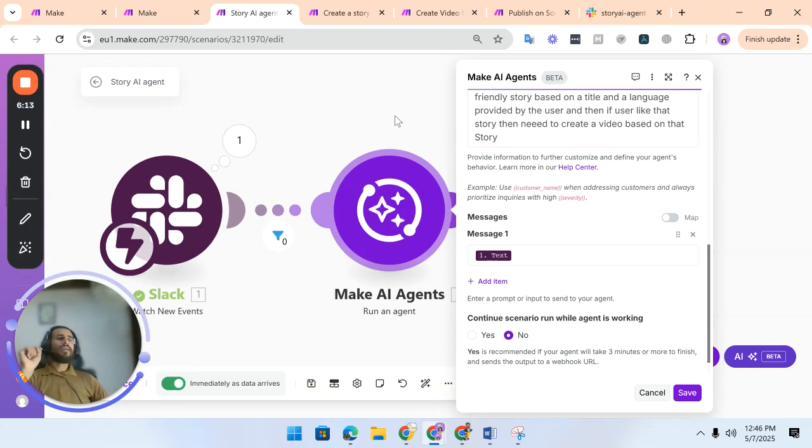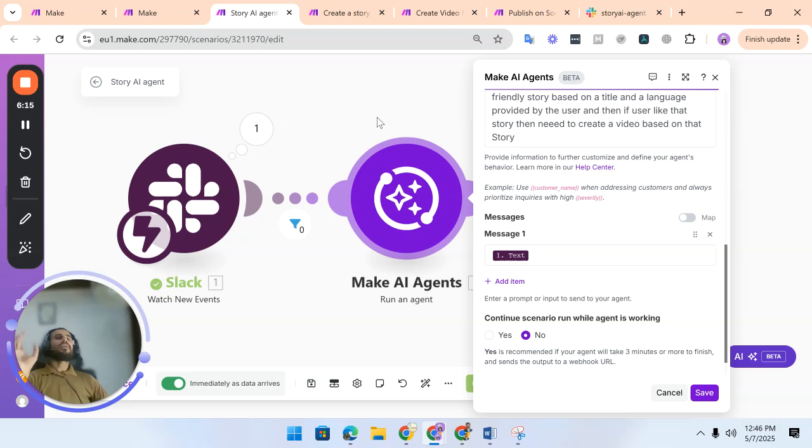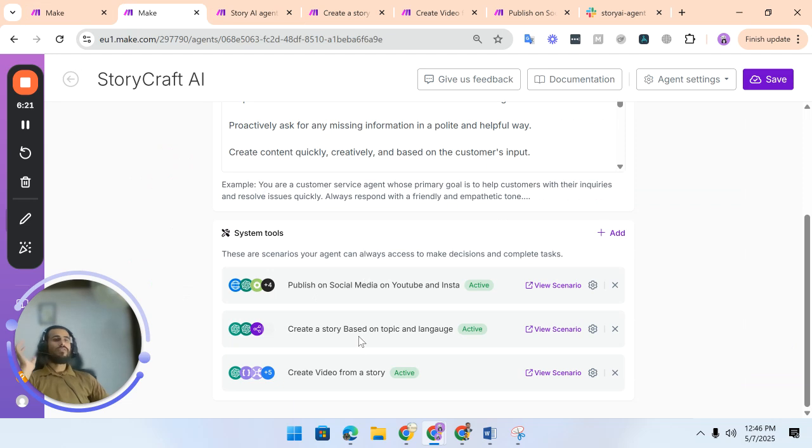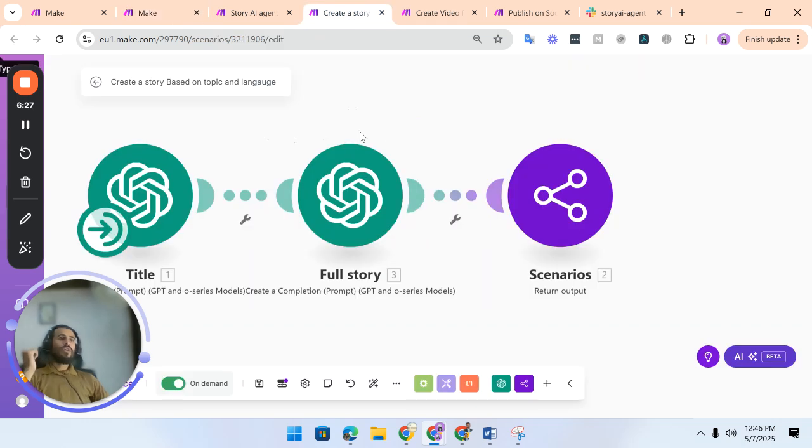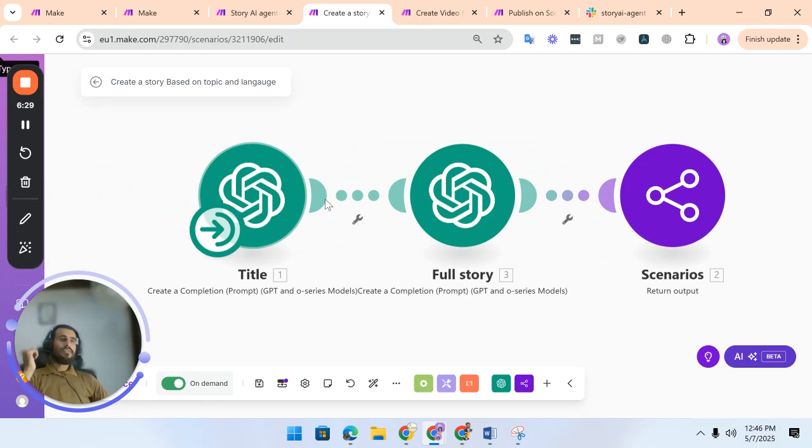Based on that text, the agent identifies what it has to do. And as I mentioned, it has 3 different scenarios connected to it, and in that particular part it has to create a story. In the story part, this is the scenario. Keep in mind that scenarios either run instantly or based on demand. Either it will start with a webhook, or it should start on demand.